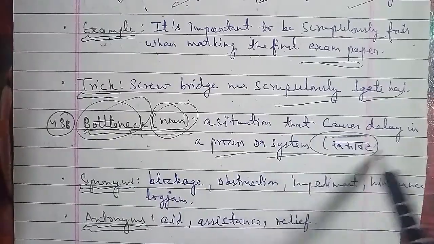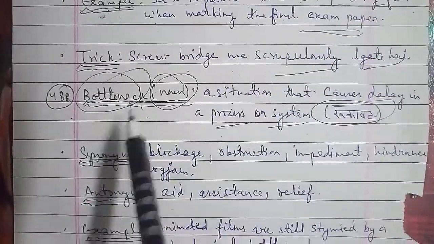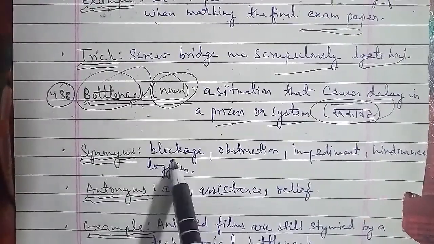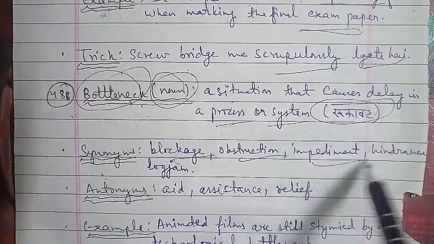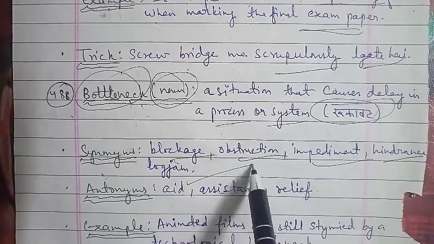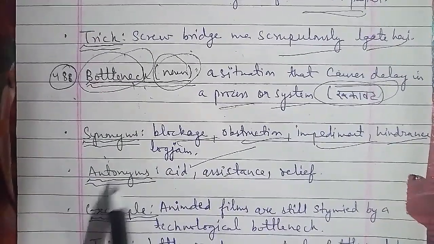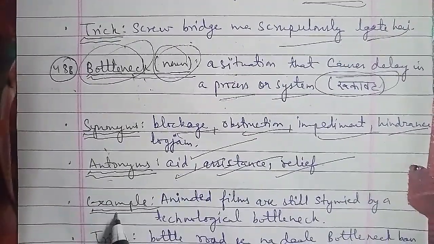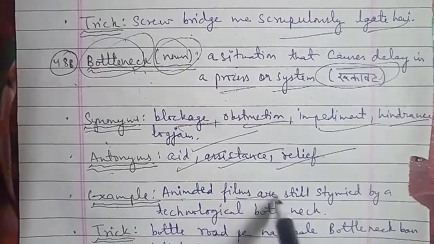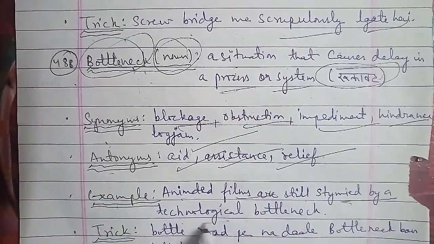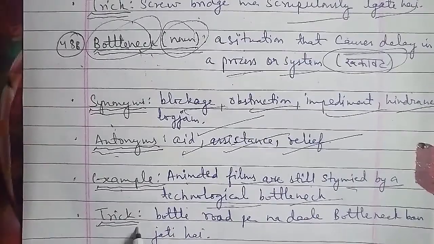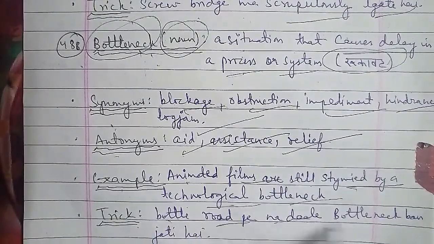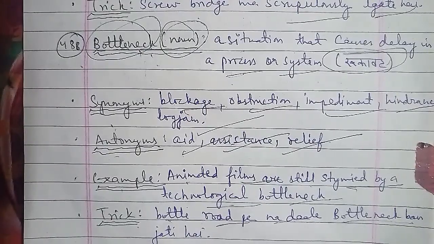The synonyms of bottleneck are blockage, obstruction, impediment, hindrance, and logjam. The antonyms of bottleneck we have are aid, assistance, relief. The example of bottleneck we have is, animated films are still stymied by the technological bottleneck. The trick to learn the word bottleneck we have here is bottle रोड पे ना डालें, bottleneck बन जाती है. तो bottle रोड पर ना डालें, bottle रुकावट बन जाती है. That is the word we can use here.